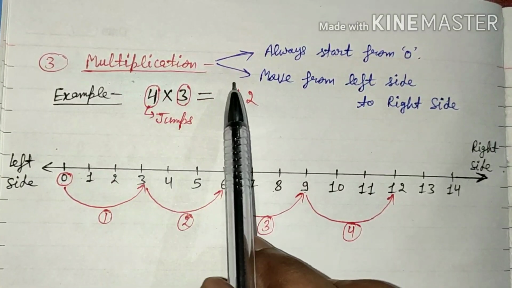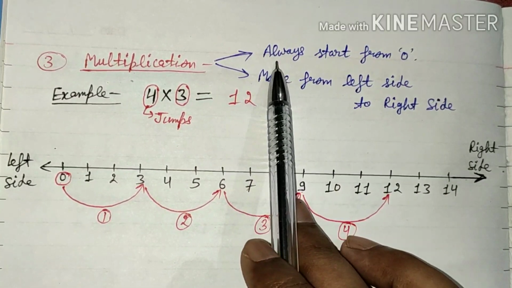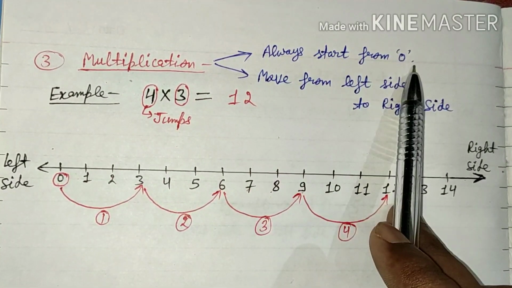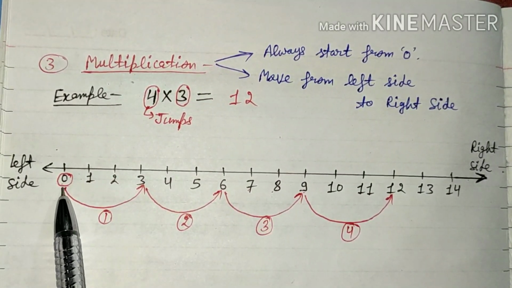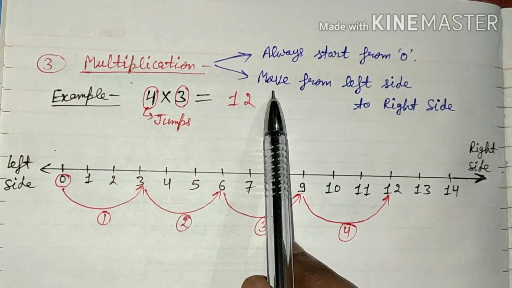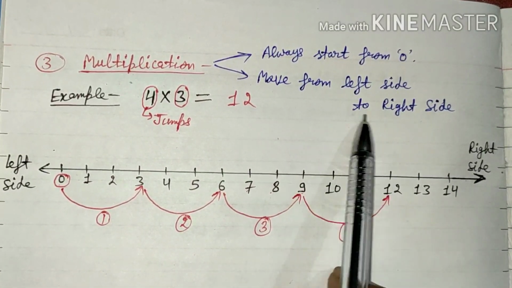So when we perform multiplication on the number line, we always start from the point 0, and we always move from the left side to the right side.